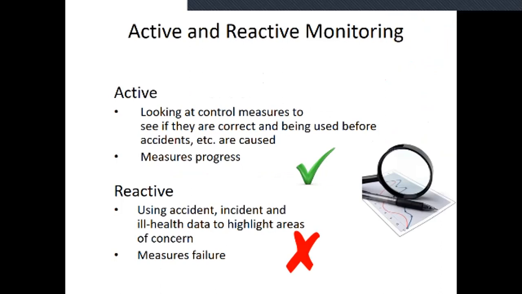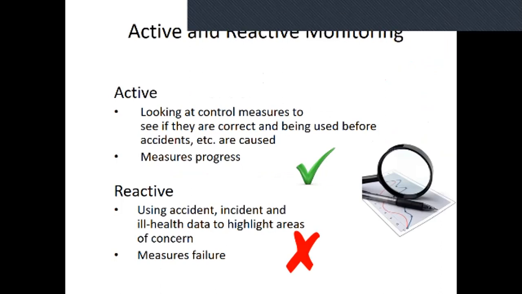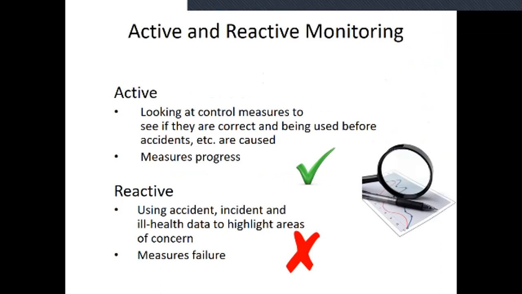Therefore, we are discussing active monitoring here, from the health and safety point of view, at any construction site location. The active monitoring system means looking at control measures to see if they are correct and being used before accidents etc. are caused. It only measures progress. Active monitoring considers only the positive, meaning how much work is done. Say of 100 people, only 5 were injured.